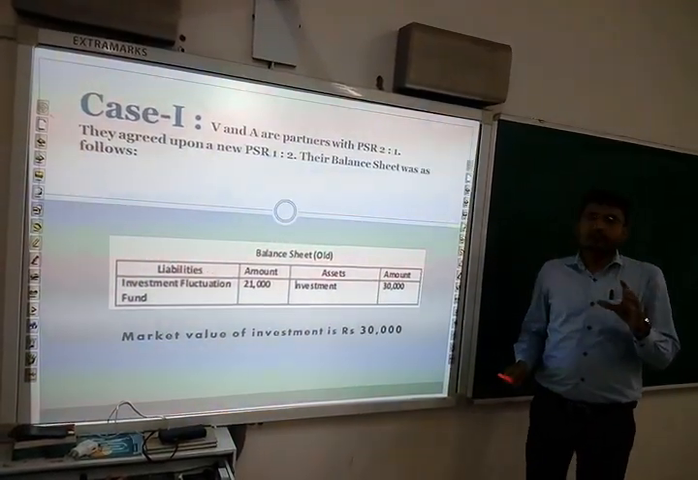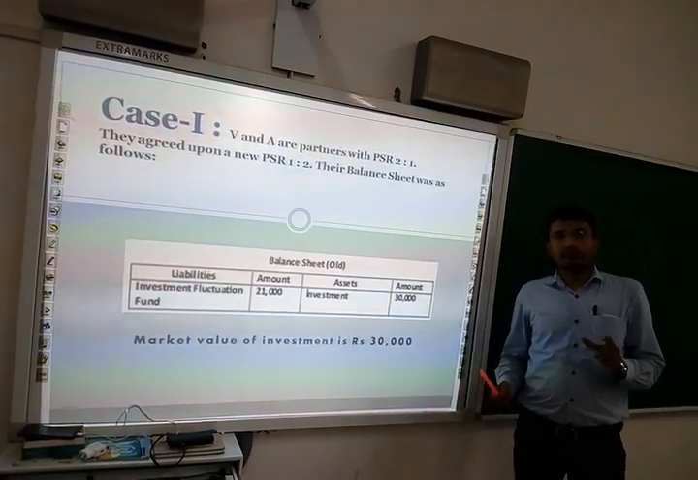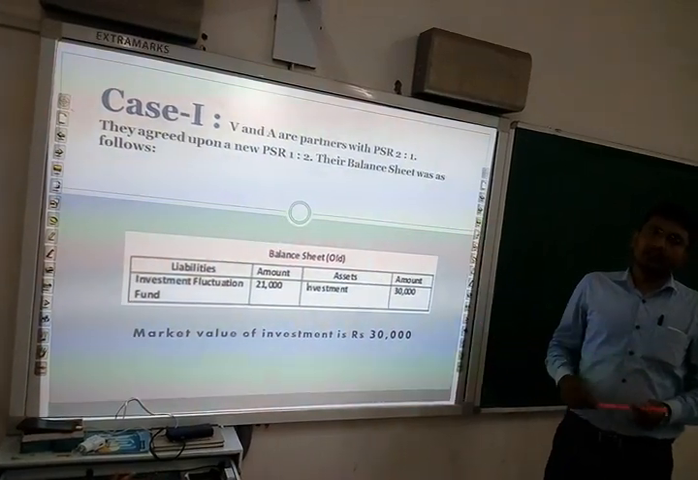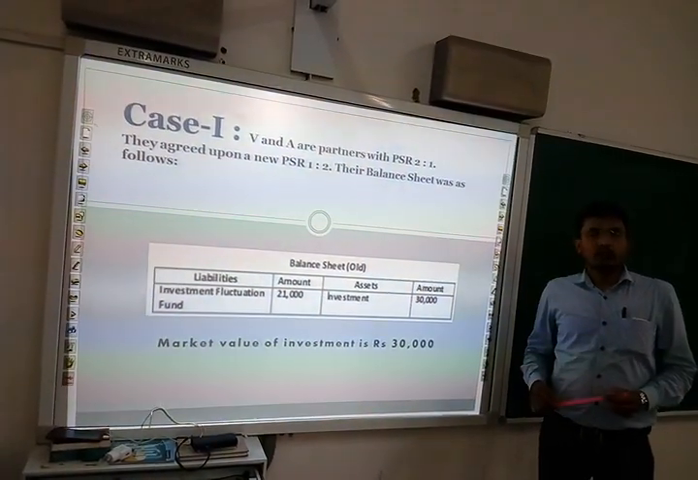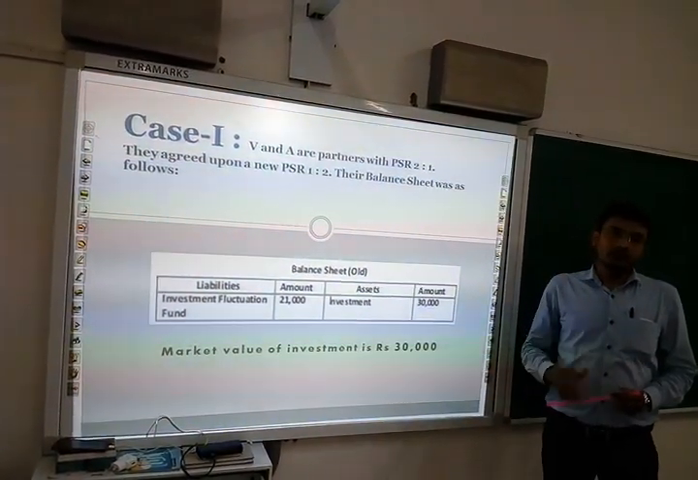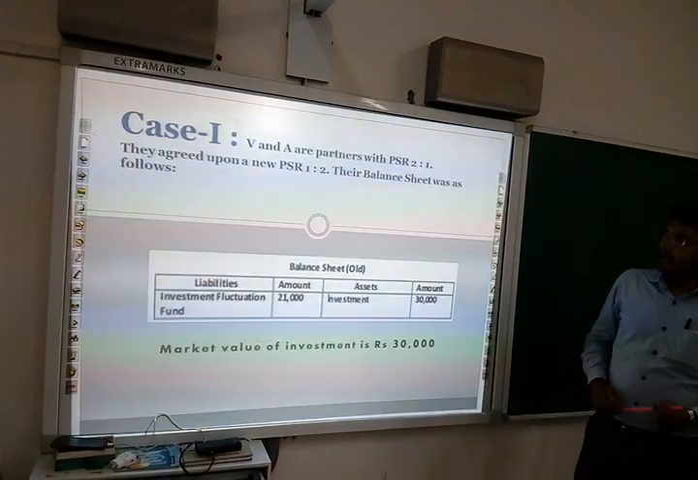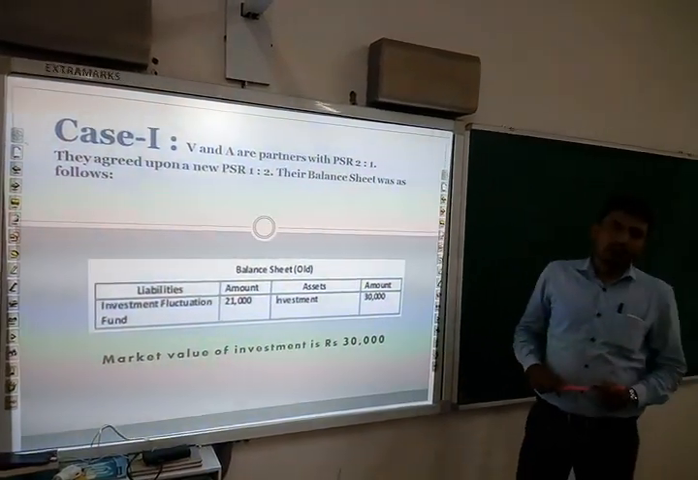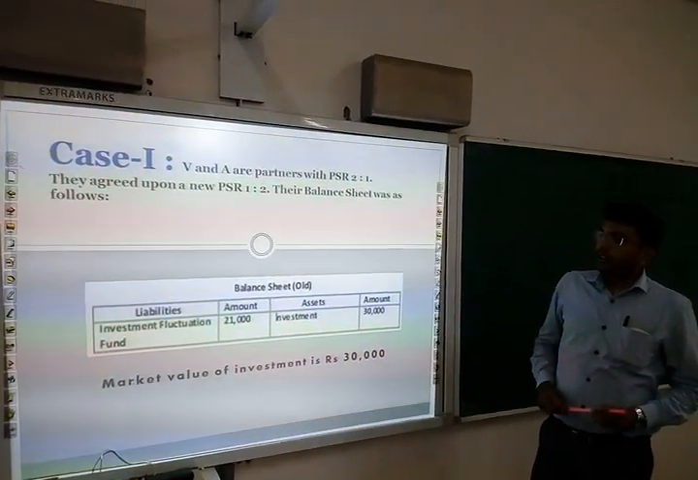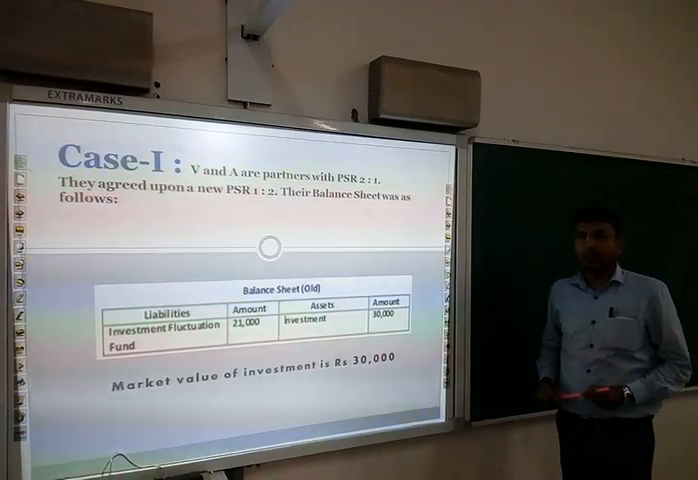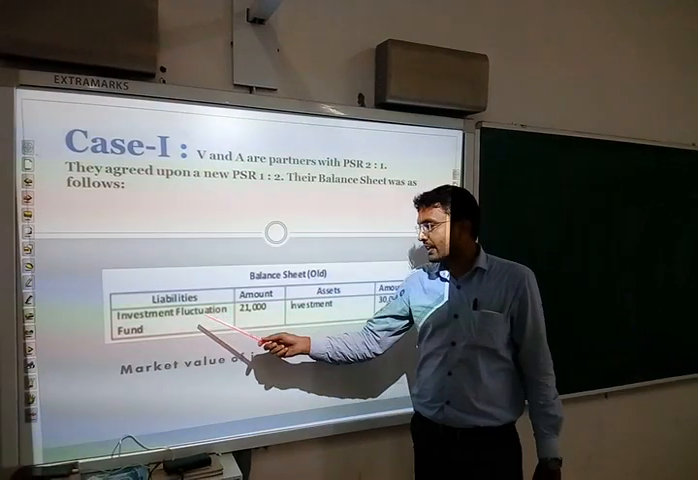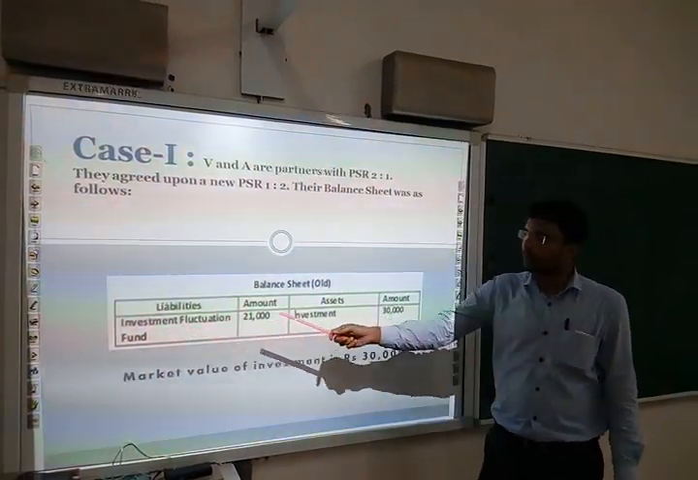It is created to adjust the difference between the book value and market value of investment. So in the balance sheet of a partnership firm, on the asset side investment appears, and on the liability side investment fluctuation reserve appears, which has been created by the partners out of the profits of the firm. Now we shall discuss here three cases where we shall understand the accounting treatment of investment fluctuation fund or reserve. You must note down that we can say investment fluctuation reserve as well as investment fluctuation fund also. So both the names are the same.